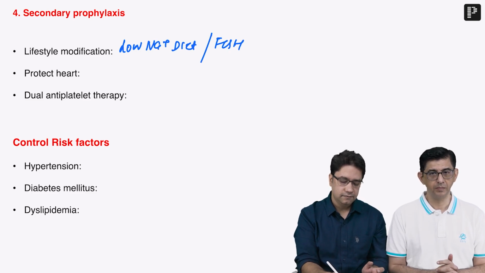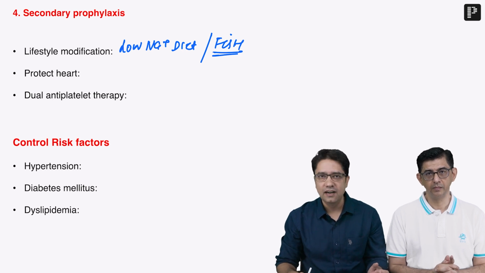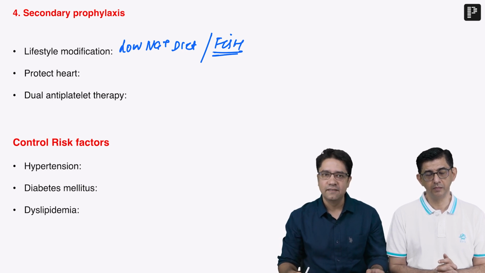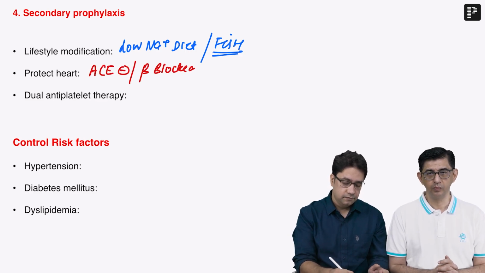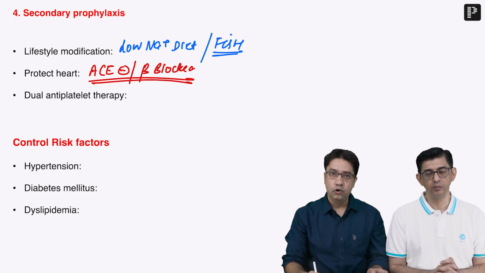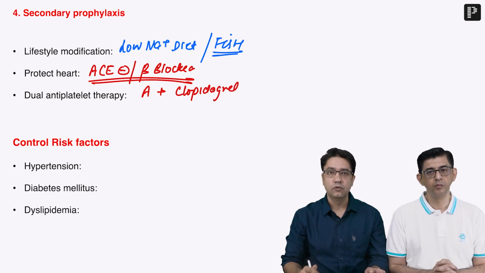Fish, I think, as the sir will also agree, contains omega-3 fatty acids, reduces lipid level, direct cardioprotective effect. Now we have to protect heart, and we know two drugs which are cardioprotective, ACE inhibitor and beta blocker, are given. For a long term, dual antiplatelet therapy, same. We combine aspirin with clopidogrel and other grel-like drug like prasugrel.